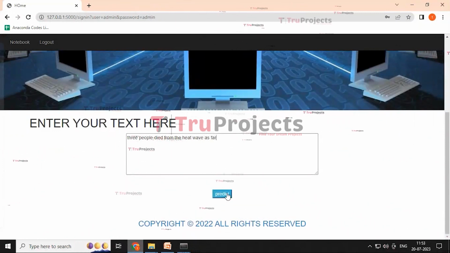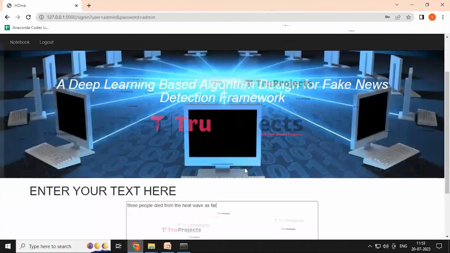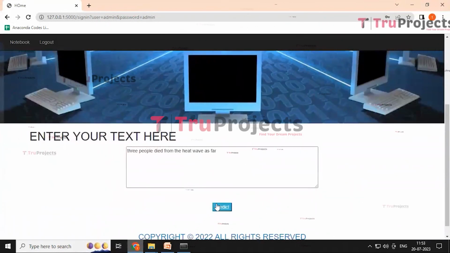And click on the predict button to analyze whether that news is detected as fake or genuine.